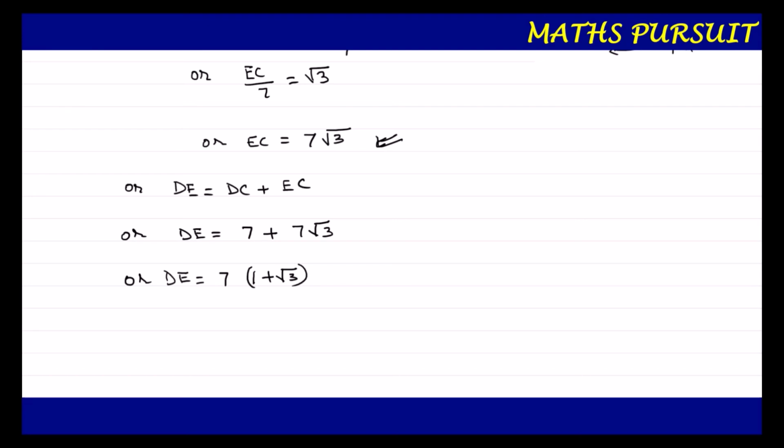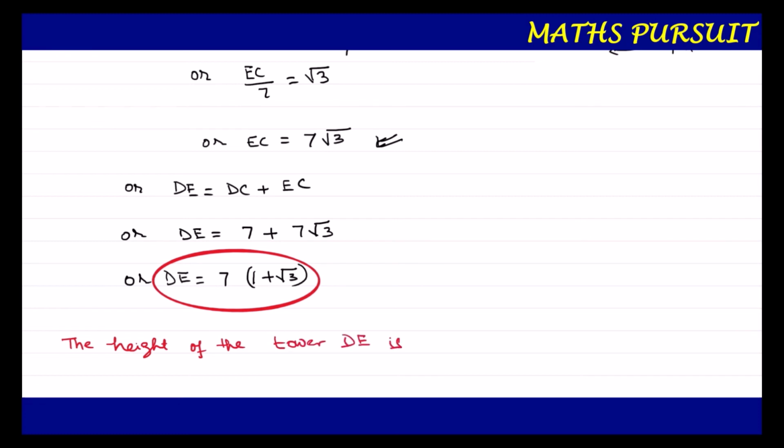So we got DE, and DE is our original height, guys. This is our answer: DE is equal to 7 into 1 plus root 3. So we can easily say that the height of the tower DE is 7 times 1 plus root 3 meter. That's all, guys. This is our answer.